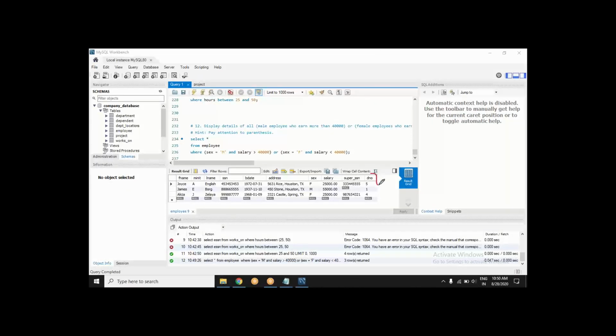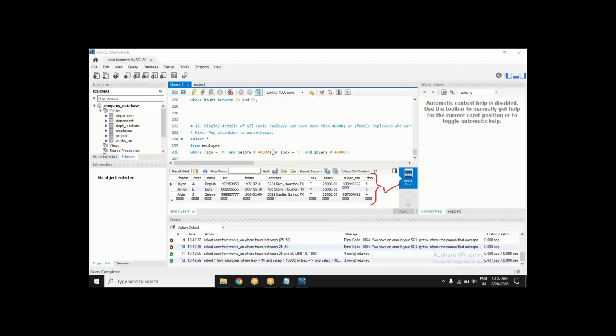If you are getting this result, it is perfectly fine. I will give you a question. If you do it with parentheses, you will get a different result. If you do it without parentheses, you will get a wrong result. Your query will run, you will see the result, but the result will be different.